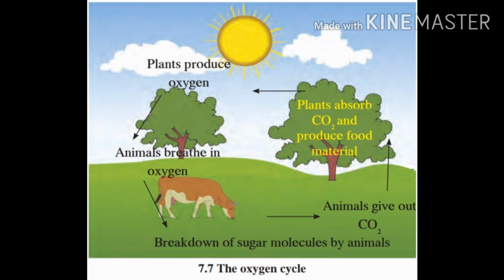Oxygen is released in the atmosphere by the process of photosynthesis, and it is used for the processes of respiration, combustion, corrosion, decomposition, rusting, and many other processes. The organisms which use oxygen for their respiration are called aerobic organisms, while the organisms which do not need oxygen for their respiration are called anaerobic microorganisms.